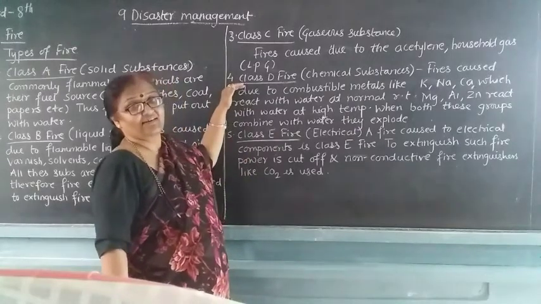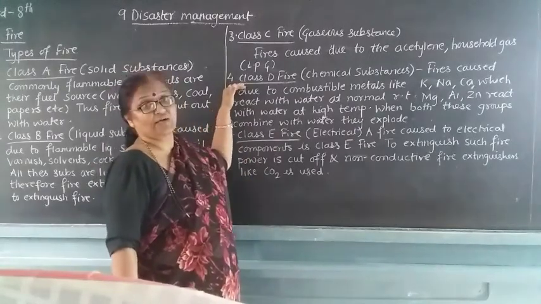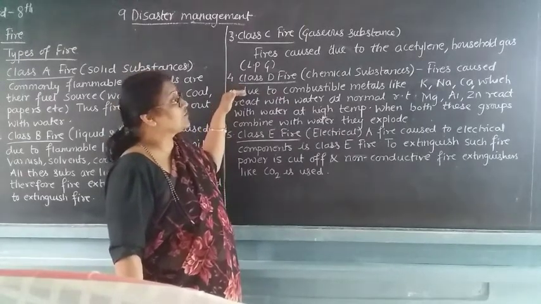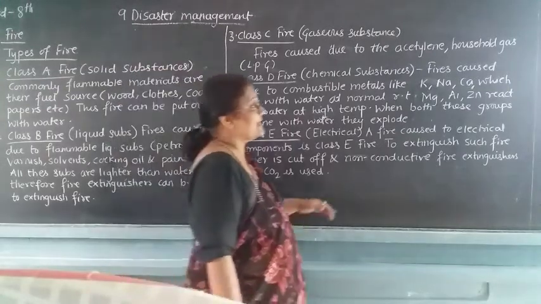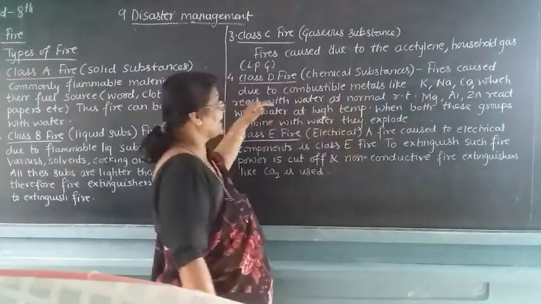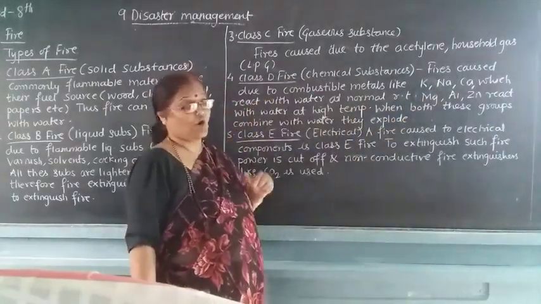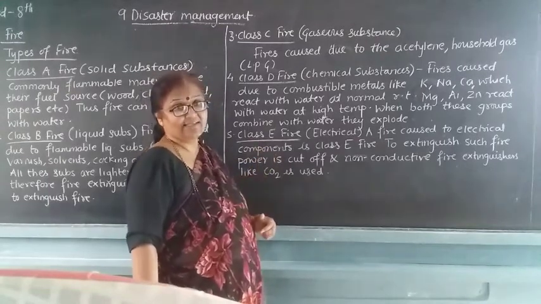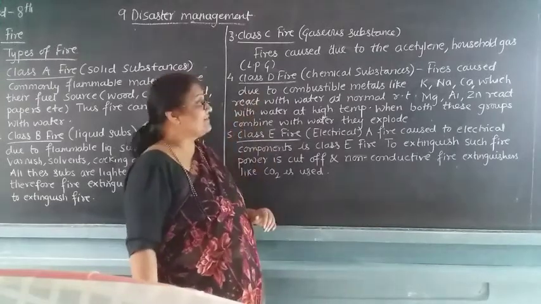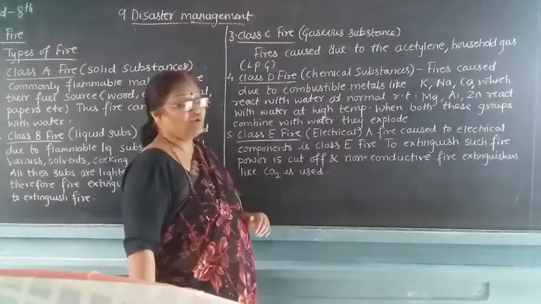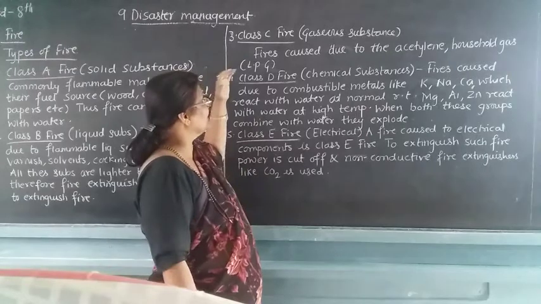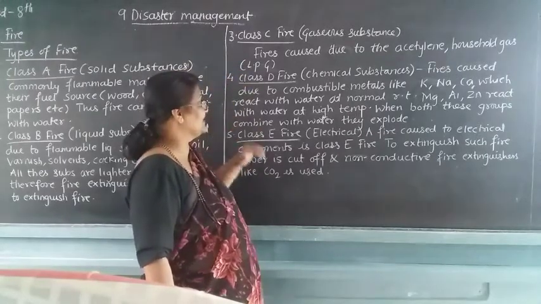Now class D fire. Class D fire is caused due to chemical substances. Fire that is caused due to combustible metals like potassium, sodium, calcium, which react with water at normal temperature. Then again, magnesium, aluminium, zinc react with water at very high temperature. When both of these groups combine with water, they may explode. So this is the type of class D fire.